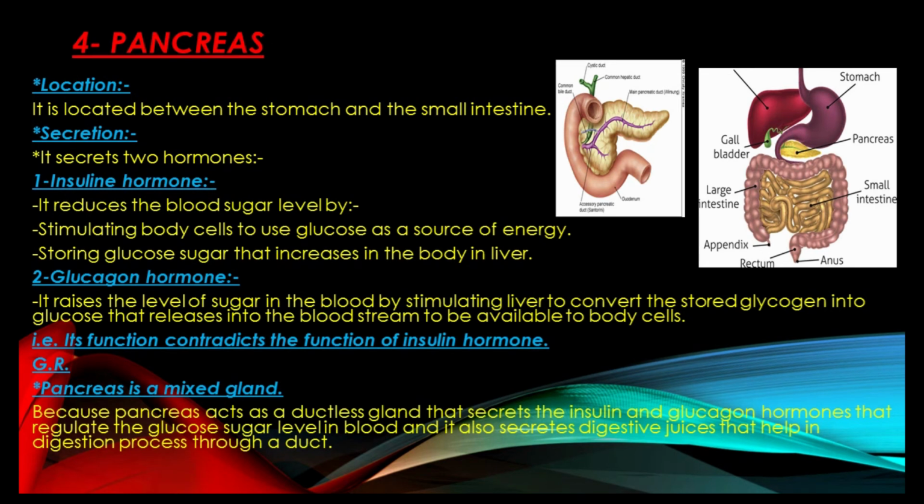Because the pancreas acts as a ductless gland that secretes insulin and glucagon hormone, which regulate the glucose sugar directly into the blood, and it also secretes digestive juices through ducts. So it sometimes acts as a ductless gland, which is normally considered an endocrine gland, and other times the pancreas has a duct and is considered a ducted gland which sends its digestive juice through a duct to help in the digestion process.